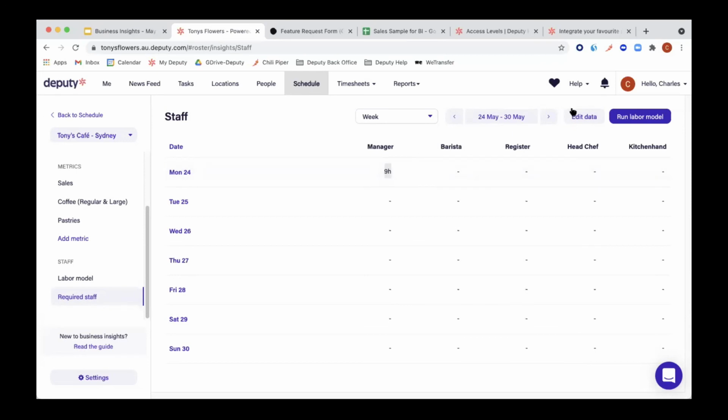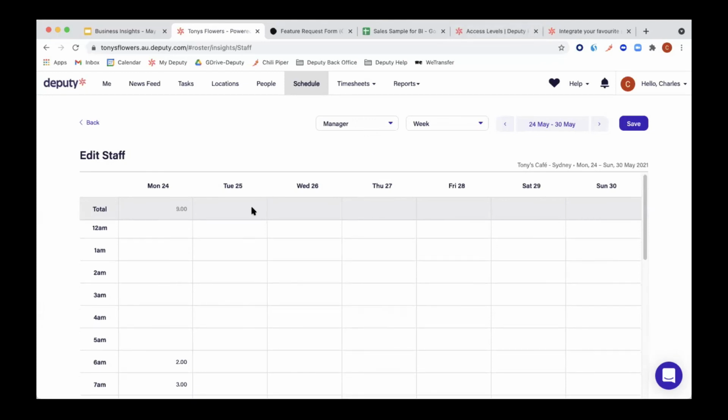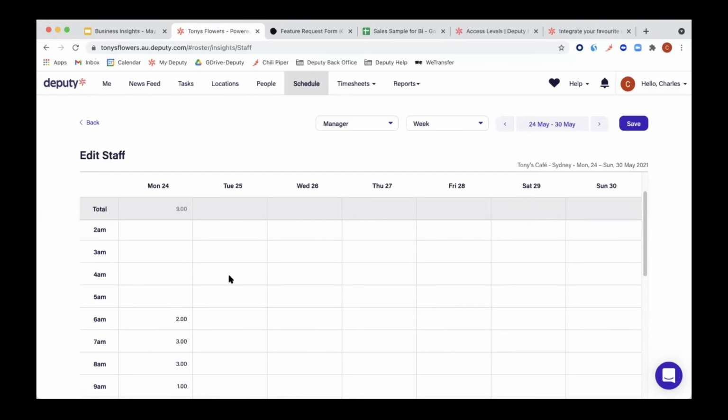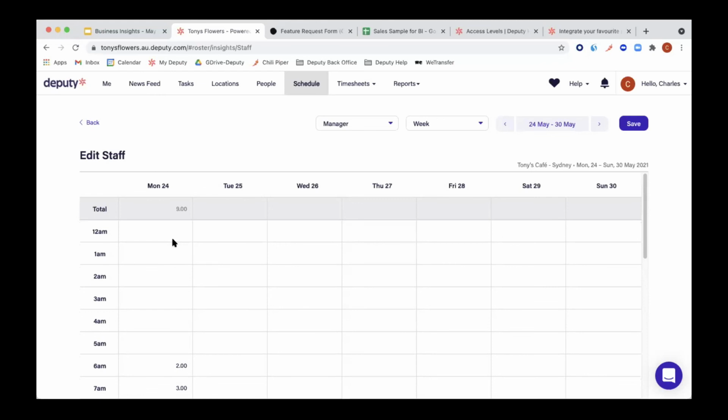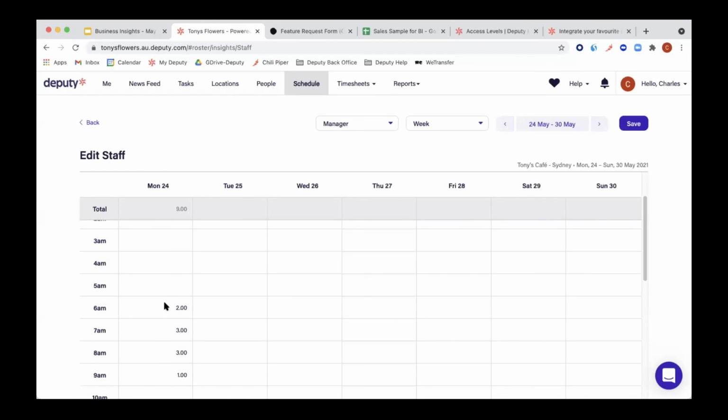Okay. So if we go to edit data, basically what we do here, and I know this can sometimes be a little bit confusing, but this column that we're looking at, the Monday one, think about this as the hours that are in there. So when it says 6 a.m., that is the hour from 6 a.m. to 7 a.m. In there, you need two, in this case, call it units, but two managers, because we're in the manager area if we look at the top. So two managers, think of it as they need to open the store. So I do need to have two managers in there for this hour.